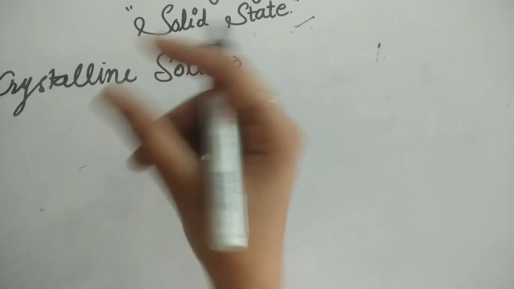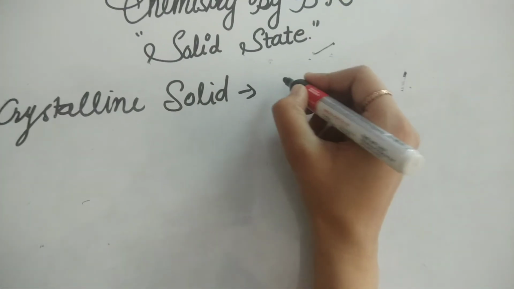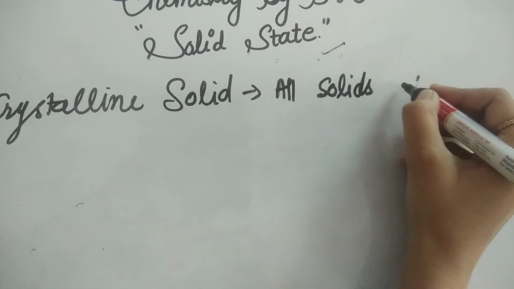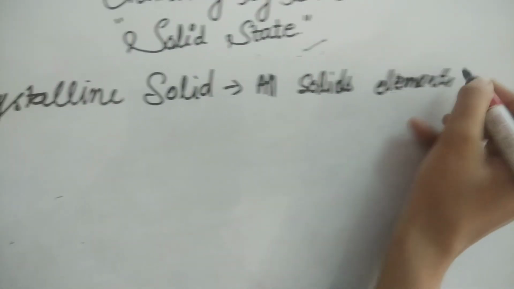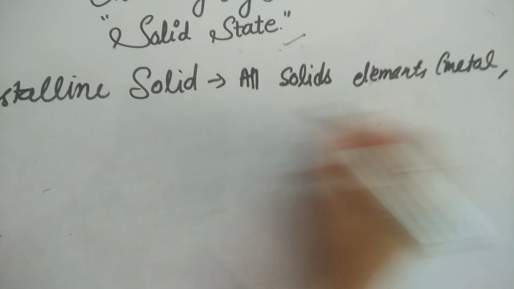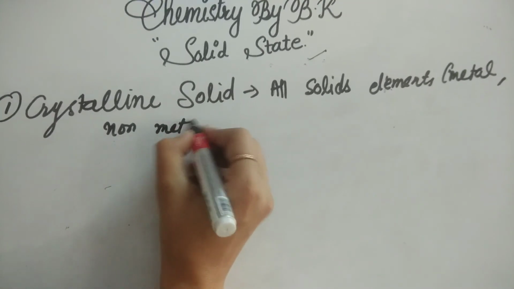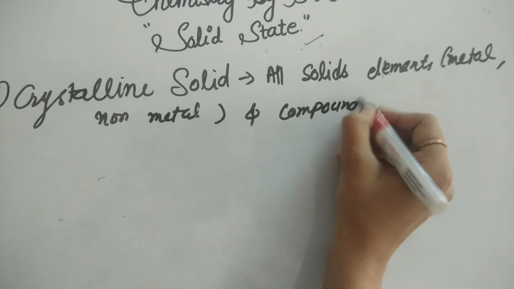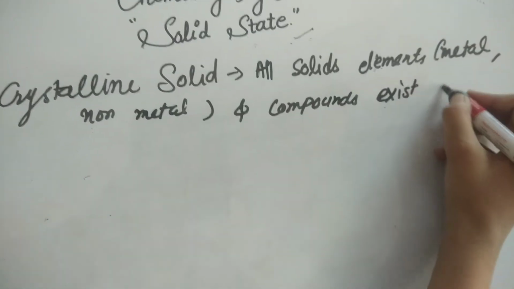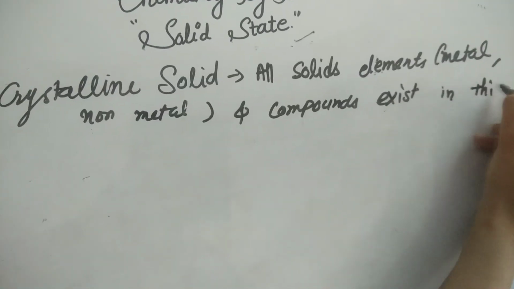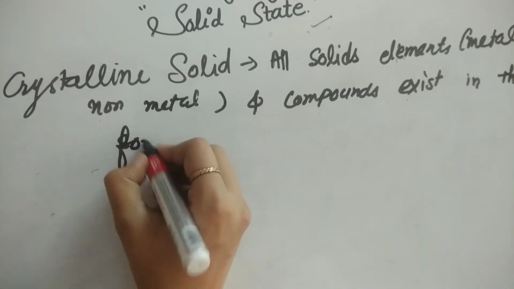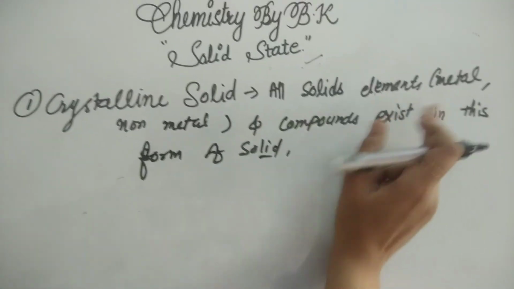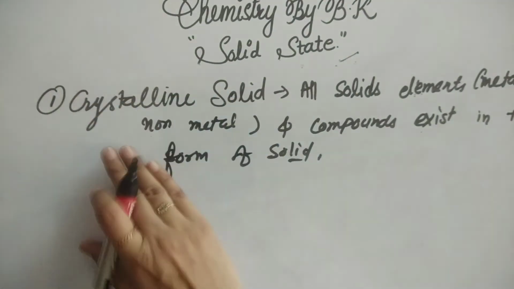Have you seen a crystal? So all solid elements, metals, non-metals and compounds can exist as crystalline solids.